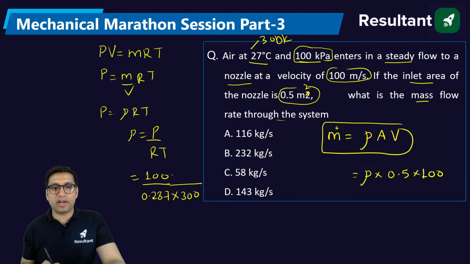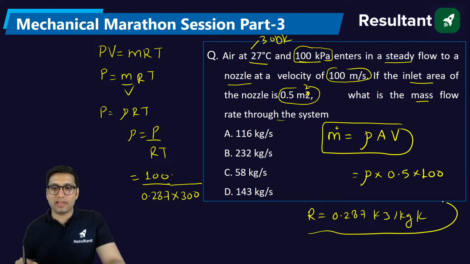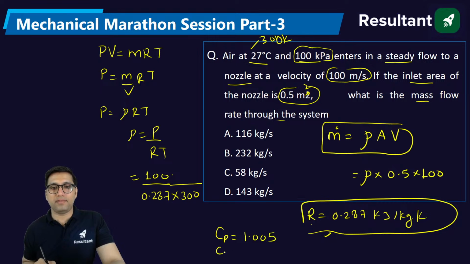Why is this 0.287? Because R is equal to 0.287 kilojoule per kg Kelvin. If it is not given in the question, you can always put R as this, Cp as 1.005 and Cv as 0.718 and gamma as 1.4. If nothing is given about the air or ideal gas, you can put these values. From here you will get density, multiply density here, you will get mass flow rate.